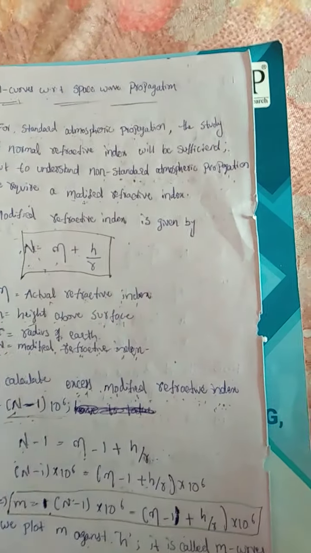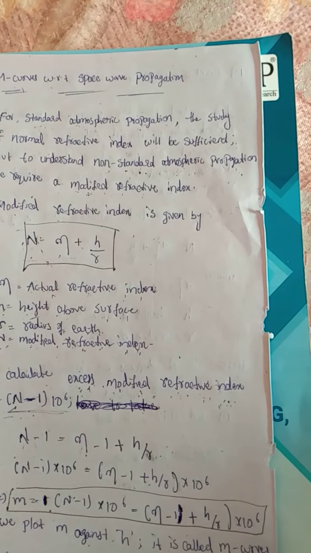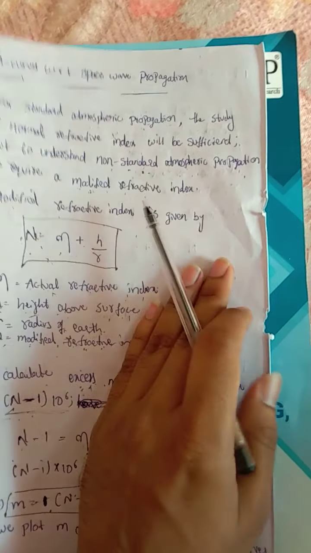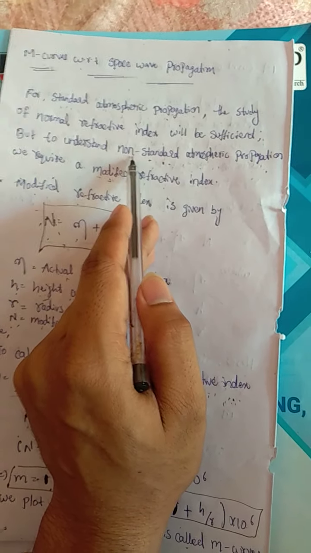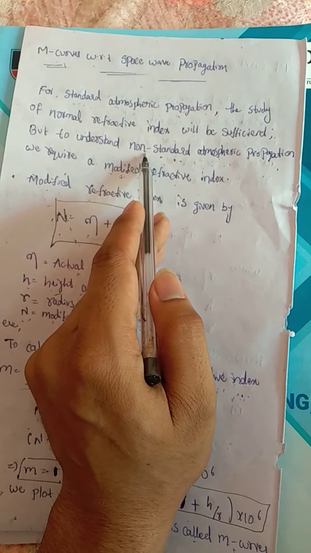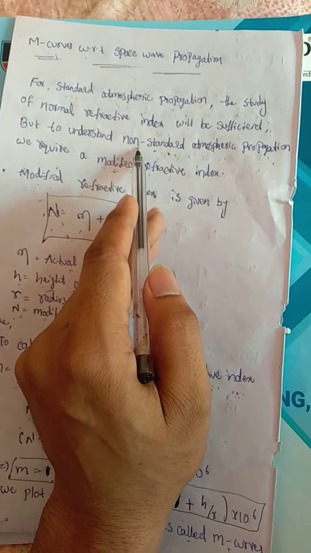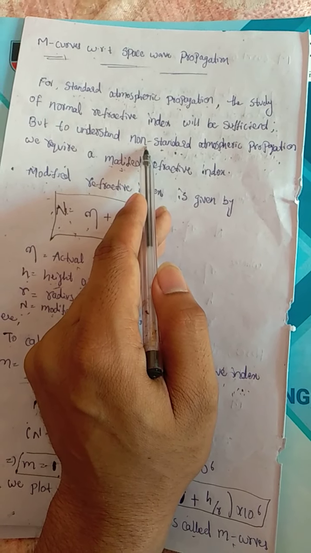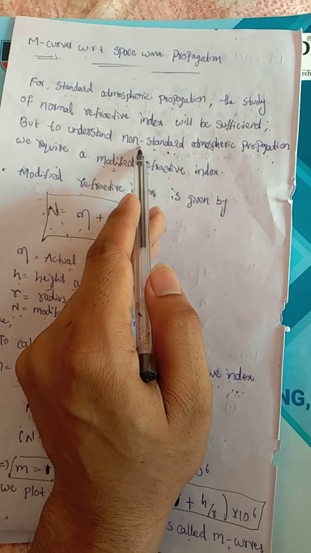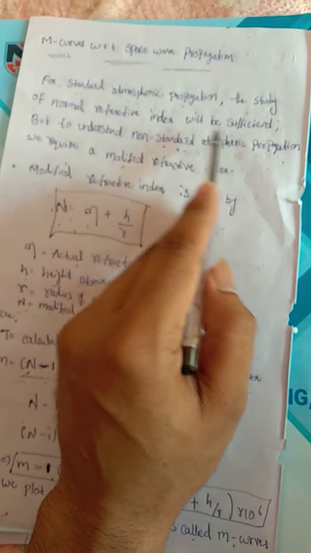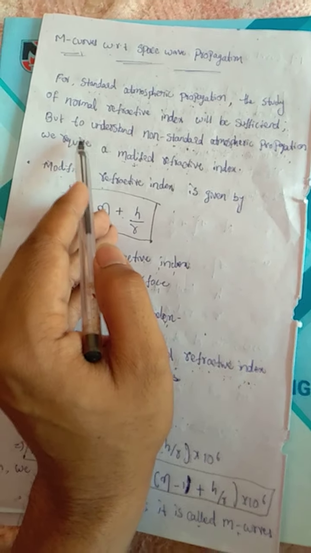Non-standard atmospheric propagation is when there is huge rain in the channel or space, or huge fog, or huge snow. Automatically that atmosphere is quite drastic and difficult.